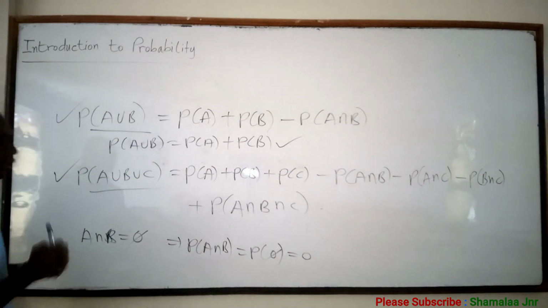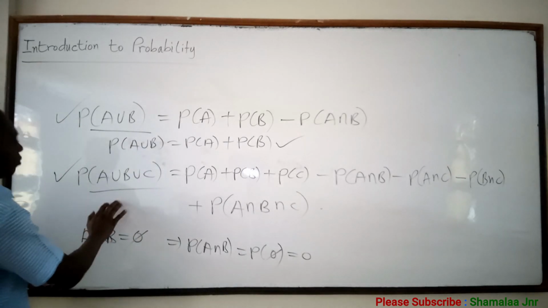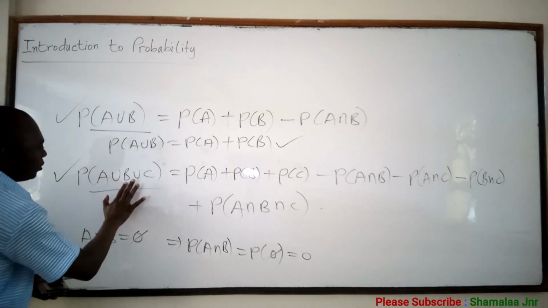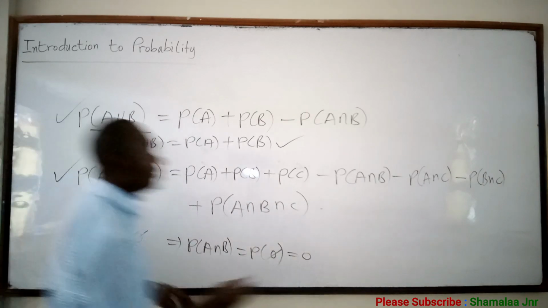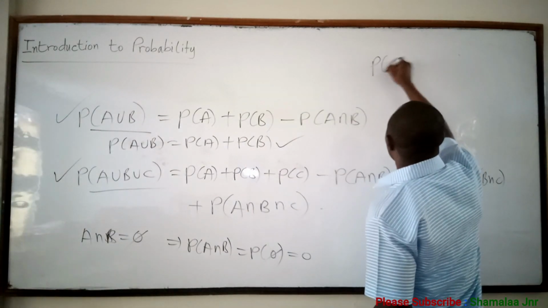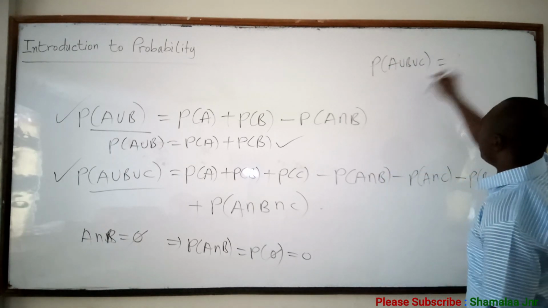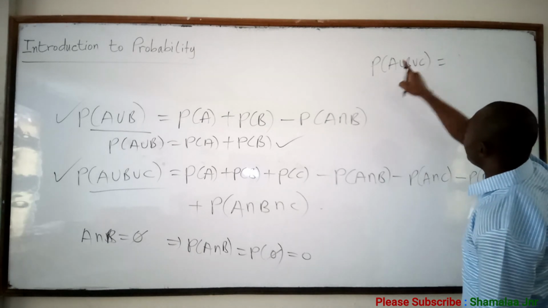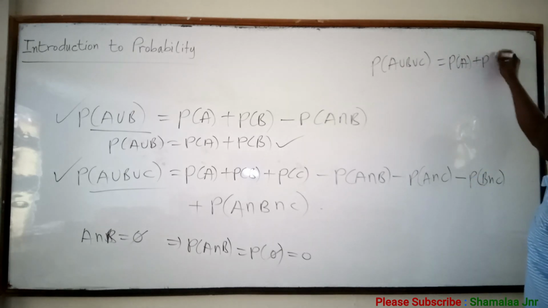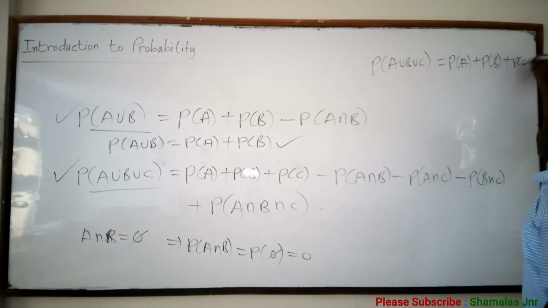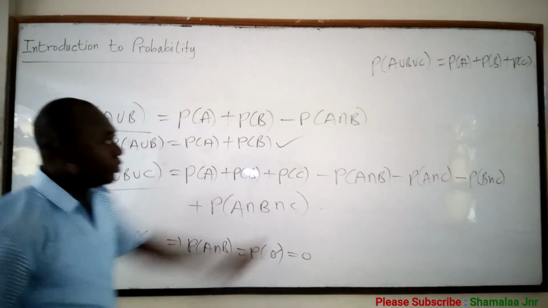So the probability of A union B union C reduces to the probability of A plus the probability of B plus the probability of C. This is the addition law for 3 events reduced to this.